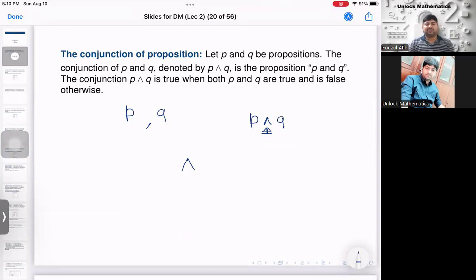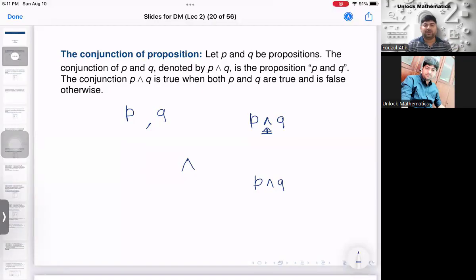Now I am giving some examples before discussing its truth value. I am saying that New Delhi is the capital of India. It's one proposition. Another proposition is New Delhi is located in the southern part of India. Then with the help of these two propositions, I am creating a new proposition: New Delhi is the capital of India and New Delhi is located in the southern part of India. Is it a true statement?